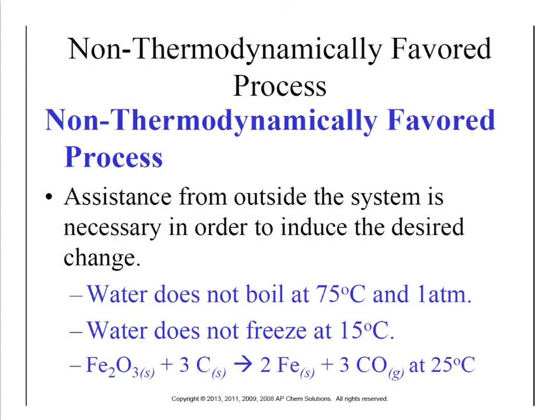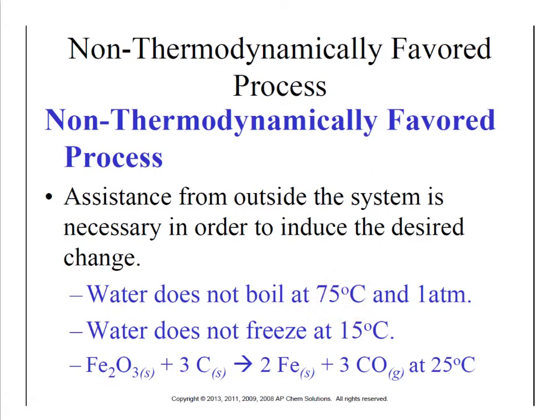These require assistance from outside the system, from the surroundings, to cause these changes to occur. Water won't boil at 75 degrees Celsius, 1 atmosphere. It won't freeze at 15 degrees Celsius. And iron oxide, if we add it to carbon, isn't going to magically produce carbon monoxide at 25 degrees Celsius. All three of these processes could occur, and they do occur, but just not under these conditions, because they're non-thermodynamically favored at these conditions. Water won't boil at 75 degrees Celsius, but it will at 100 degrees Celsius.